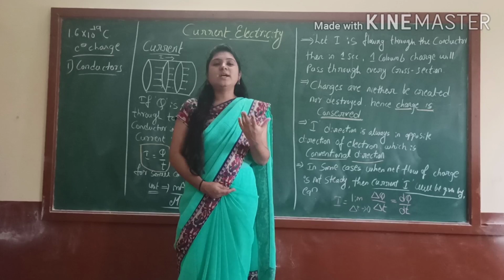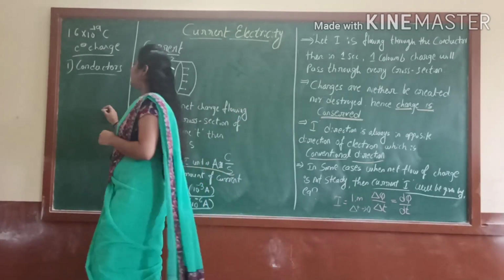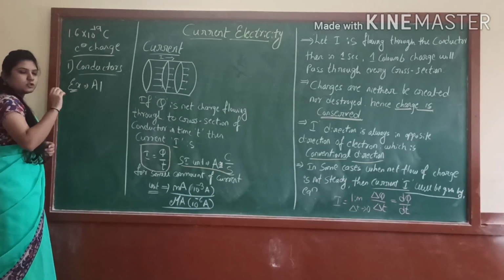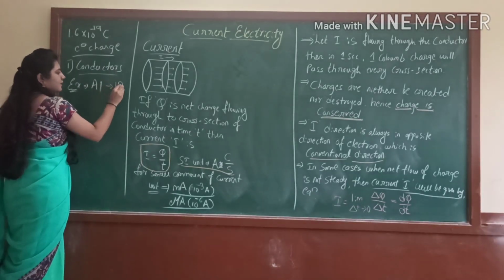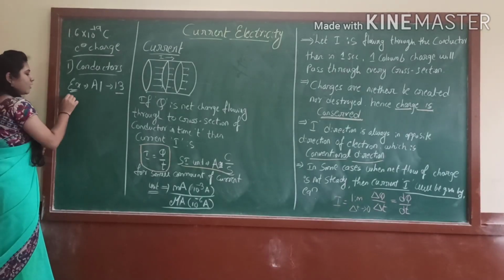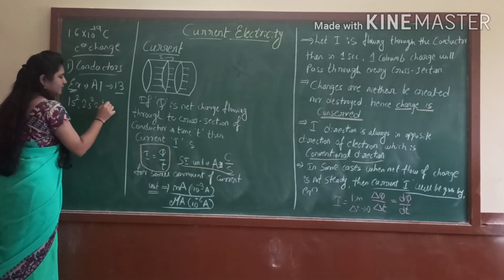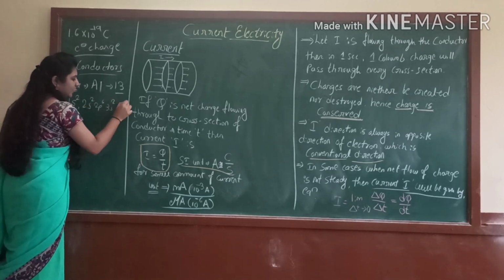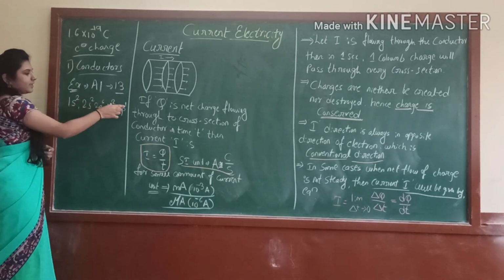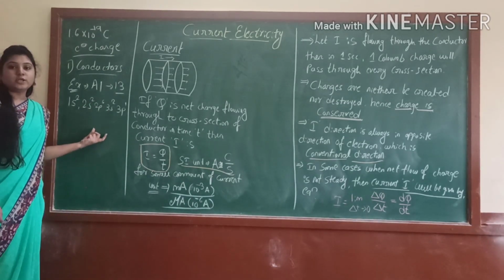You may ask how they are called good conductors of electricity. Here take the example of aluminium. We know the atomic number of aluminium is 13, right? So I will write here the electronic configuration: 1s2, 2s2, 2p6, 3s2, then 3p1. 2, then 6, 8 it is, 10 it will be, then 13, right? Now I want to write the electronic orbits.